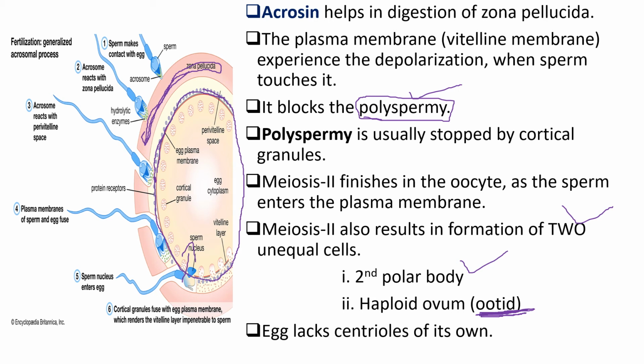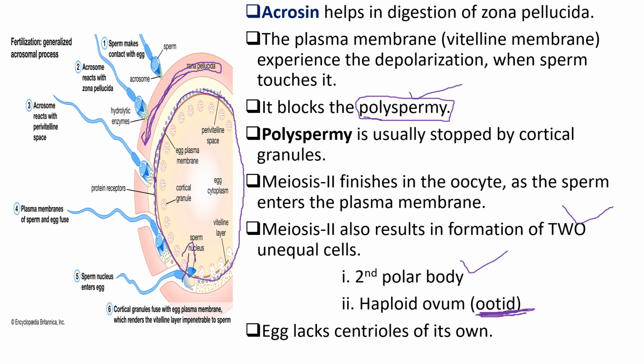It is also digested by the acrosin. After that, it enters the pre-vitelline space and also reaches the vitelline membrane, that is the plasma membrane. Here the plasma membrane also will be digested.